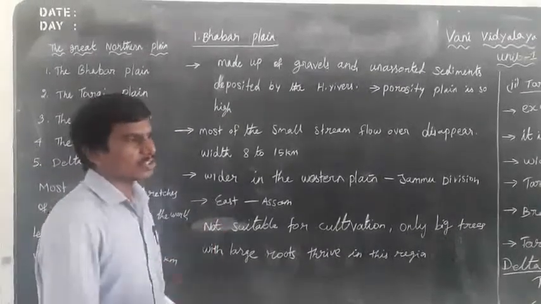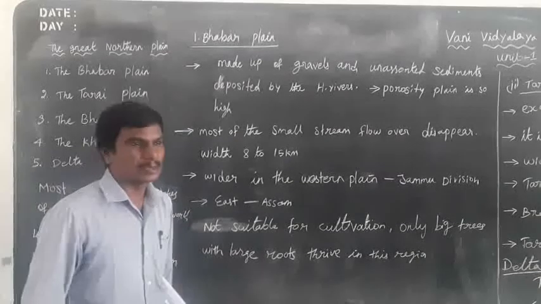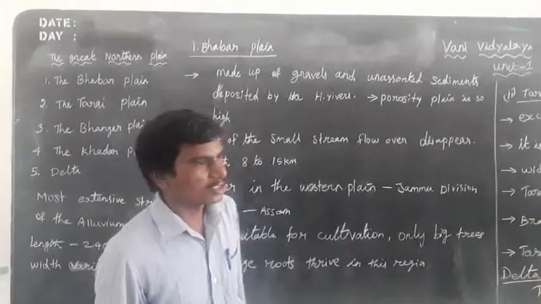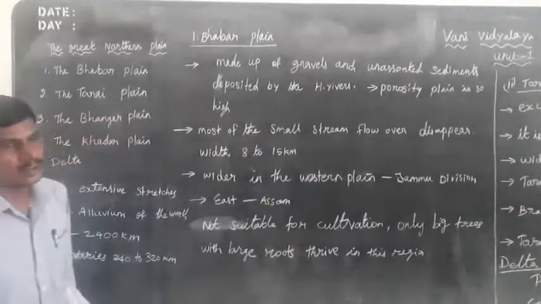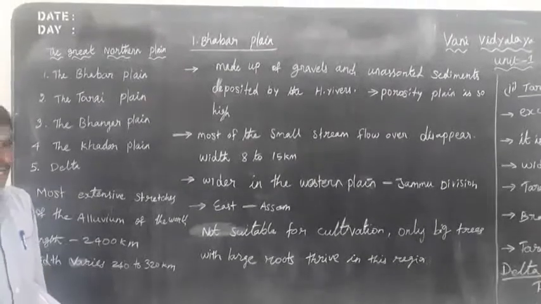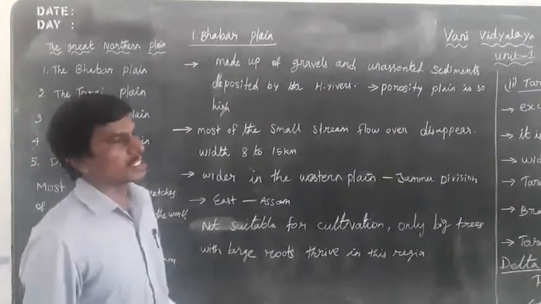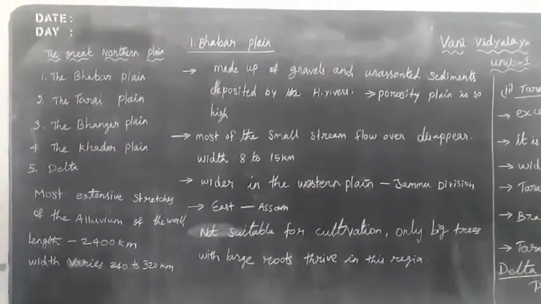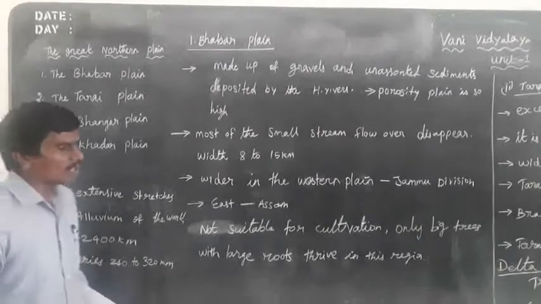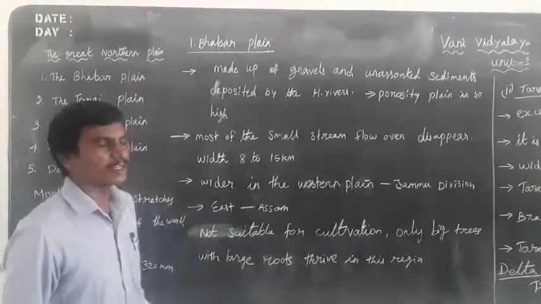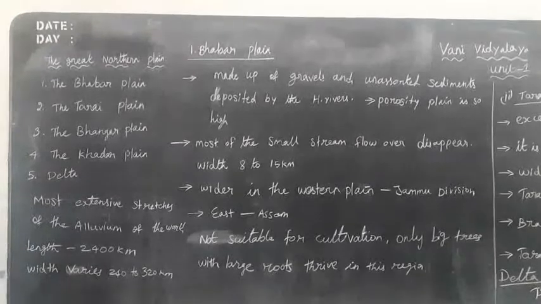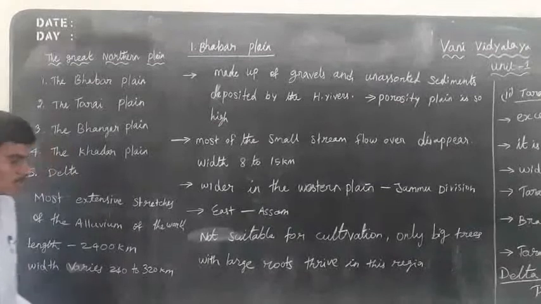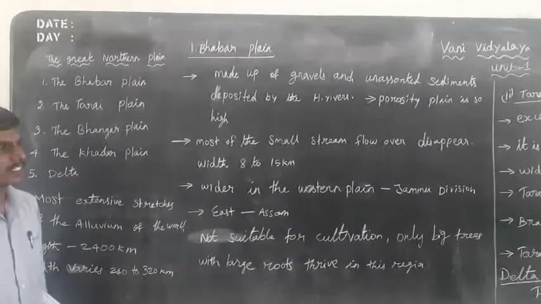There are three types of rocks: igneous rocks, metamorphic rocks, and sedimentary rocks. The sedimentary rocks eroded and were deposited as alluvial soil, the fertile soils. The most extensive stretch of alluvium in the world is the Northern Great Plains, with a width of 240 to 320 kilometers.